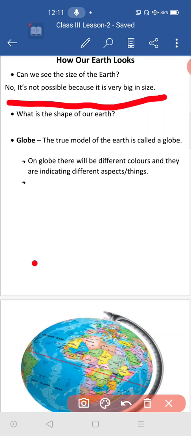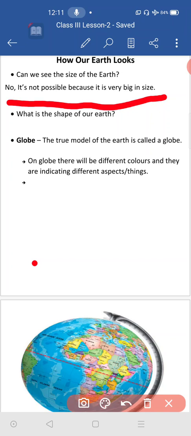Then we are telling that our earth is round in shape. How is it possible? I gave you 2 proofs for that. One is the photographs taken by our astronauts, scientists. They have visited the moon. From there they have taken some photos of our earth. In those photos, our earth is in round shape. By that we can tell that the shape of the earth is round.